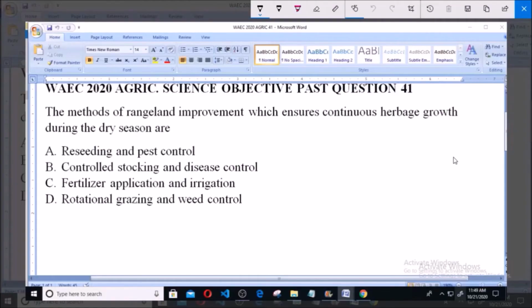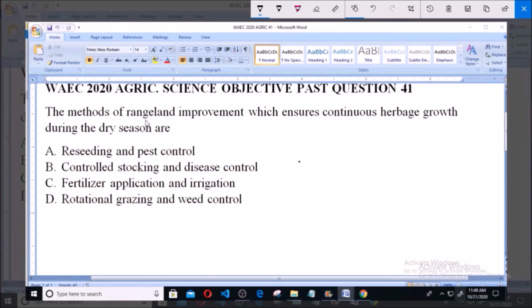Hello and welcome. I'll be answering WAEC 2020 Agric Science Objective Past Question 41. The methods of rangeland improvement which ensures continuous herbage growth during the dry season are A. Reseeding and pest control, B. Controlled stocking and disease control, C. Fertilizer application and irrigation, D. Rotational grazing and weed control.